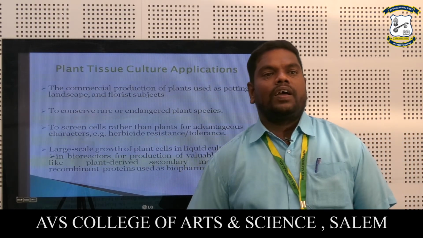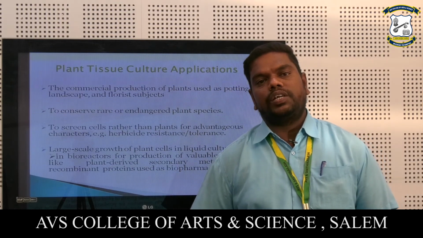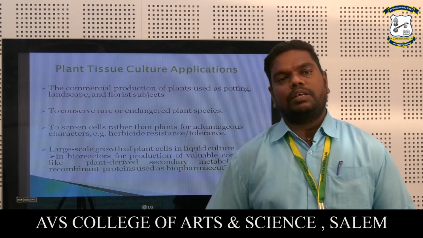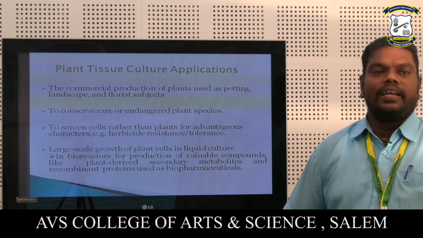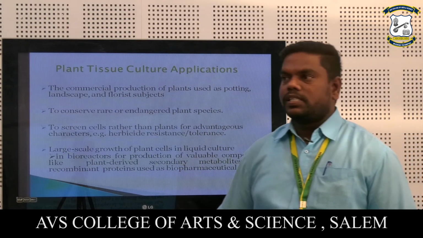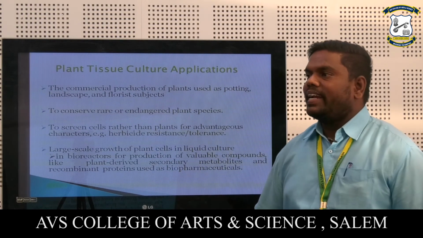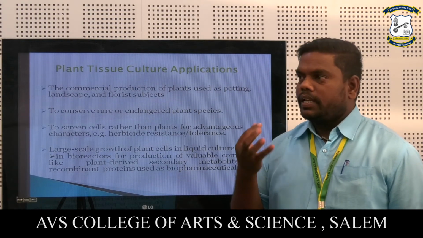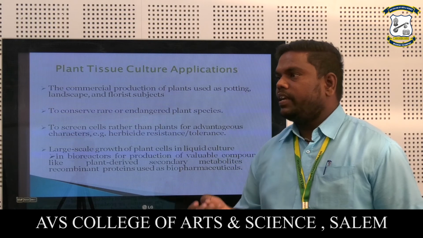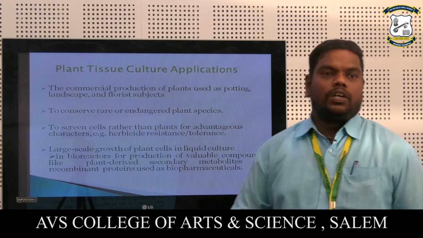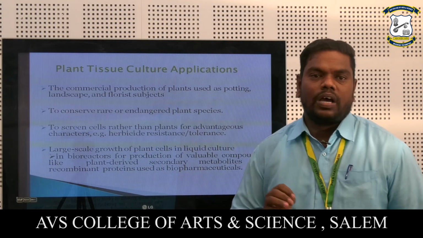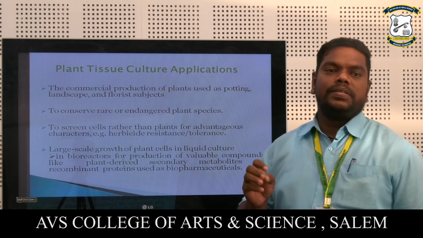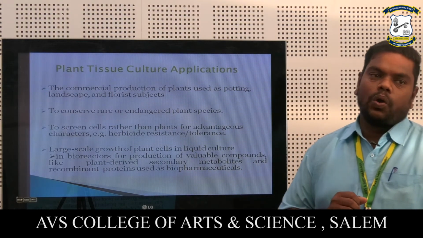Applications: commercial production of plants used in potting, landscape and florist trade, and conservation of rare or endangered plant species. Most important, endangered plants we can propagate in the in vitro laboratory. We can use tissue culture to screen cells rather than plants for advantageous characters such as herbicide resistance and tolerance.